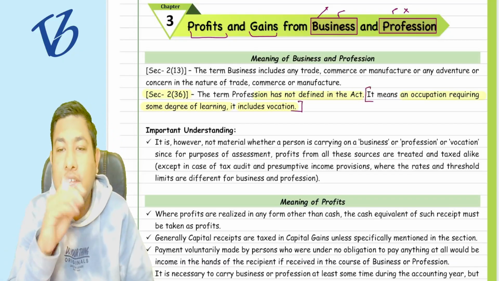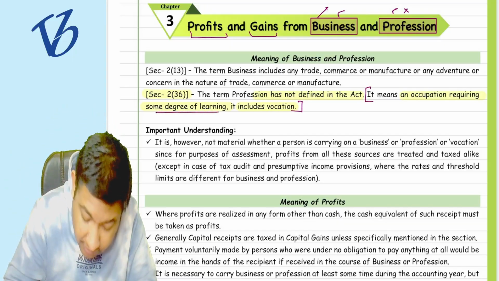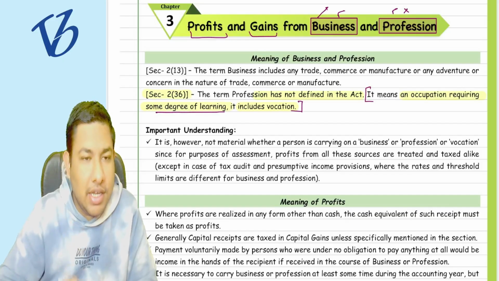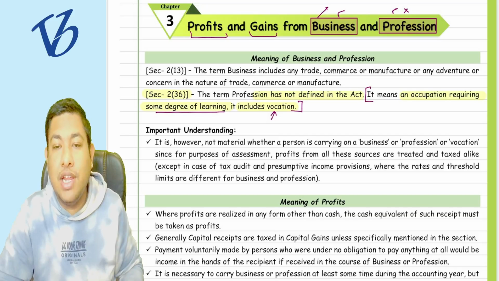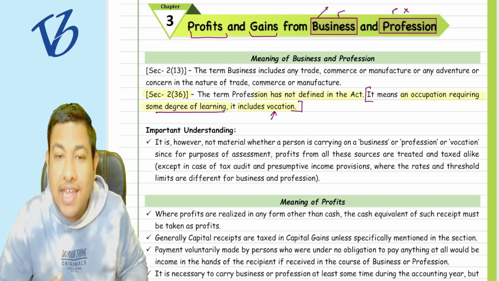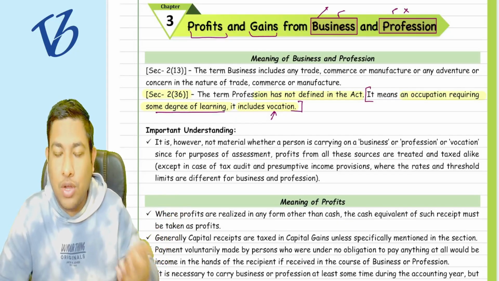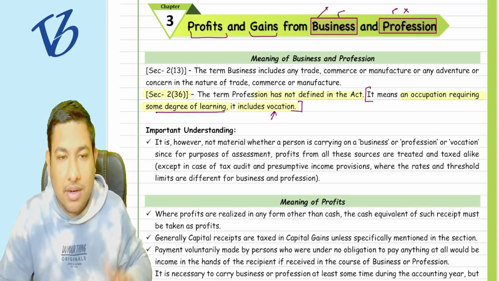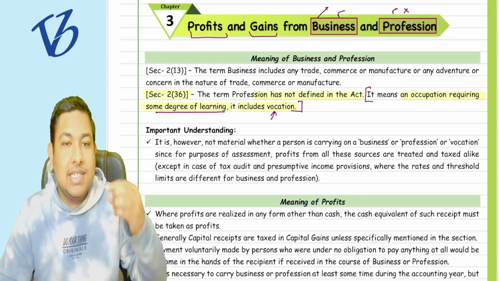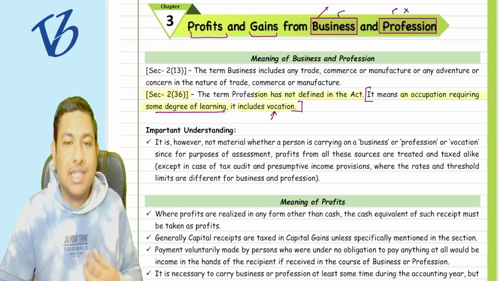It is an occupation requiring some degree of learning, whether professional learning, or it also includes a vocation, like a skill-based profession. Acting is a vocation, or if you do any kind of artwork, it is a vocation. It does not require some degree of learning; you do not require a degree, but what you require is some skills.